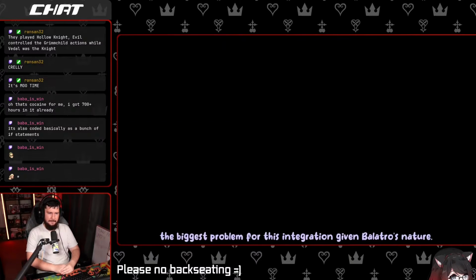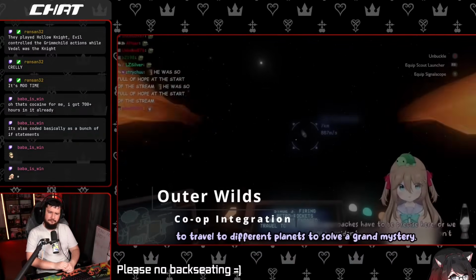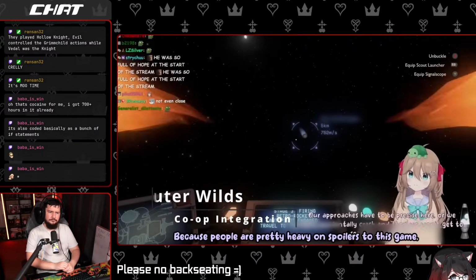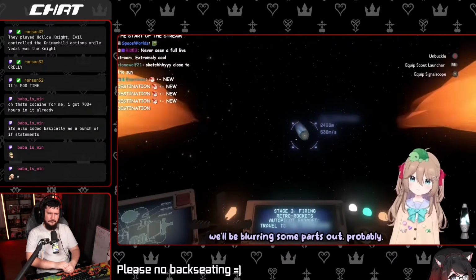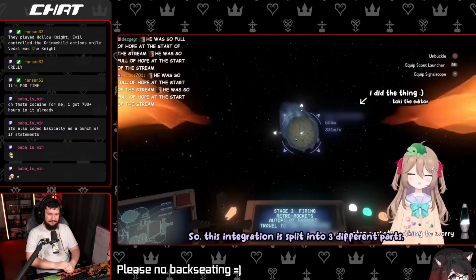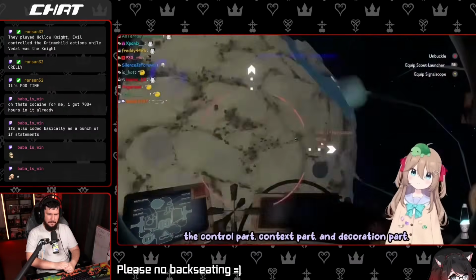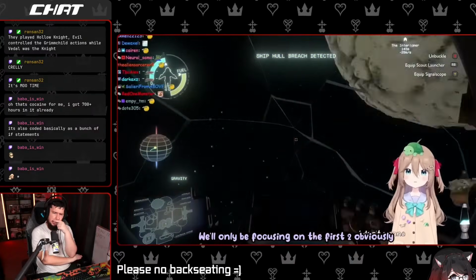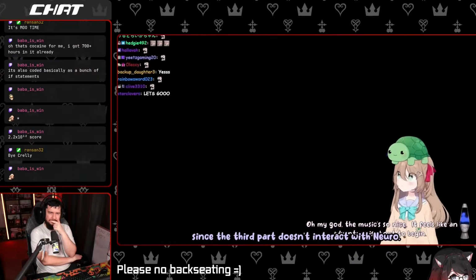Balatro's nature. Outer Wilds is a game where you control a spaceship to travel to different planets to solve a grand mystery. Because people are pretty heavy on spoilers to this game, we'll be blurring some parts out, probably. I don't know what the editor is going to do here, of course. So, this integration is split into 3 different parts: the control part, the context part, and decoration part. We'll only be focusing on the first 2, obviously, since the third part doesn't interact with Neuro.